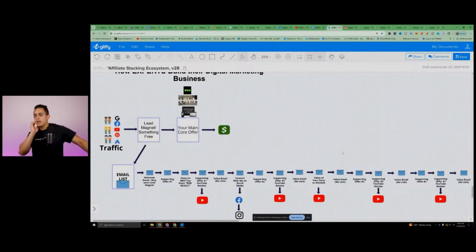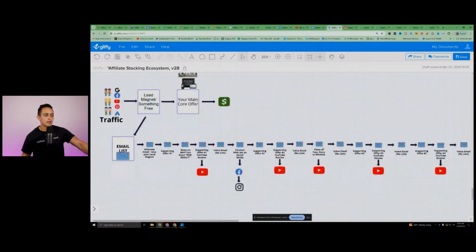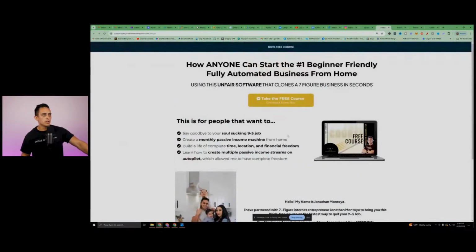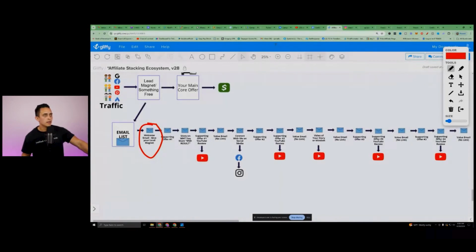The next question I get is, okay, well, if I'm promoting all these products, people are going to stop opening my emails. I'm promoting product. True. And that's why you want to do this, okay? The first email you'll typically send out just makes sense, right? If someone's opting in to your lead magnet, the first email should be like, hey, here's your free thing, here's your free course. When someone enters their email here on page number 1, the first email is the welcome email. Here's your free course, here's your free cheat sheet, whatever it is. That's just how we start.